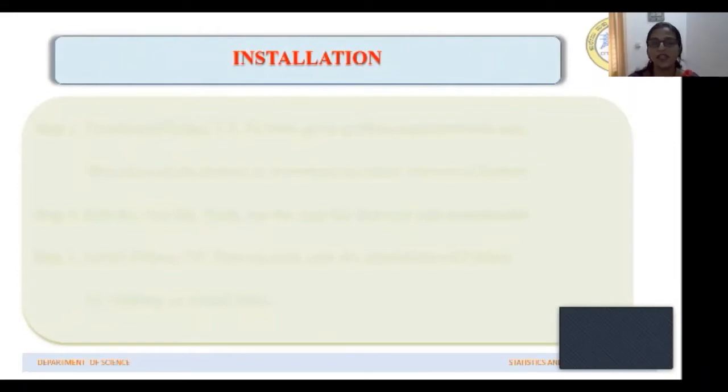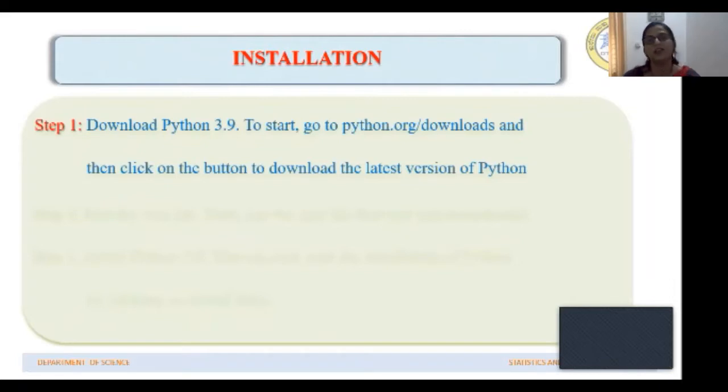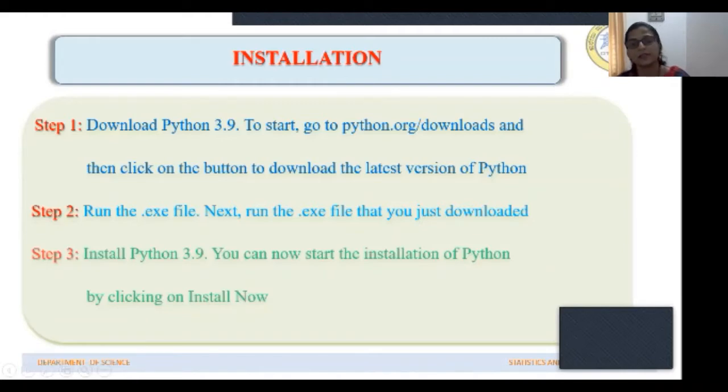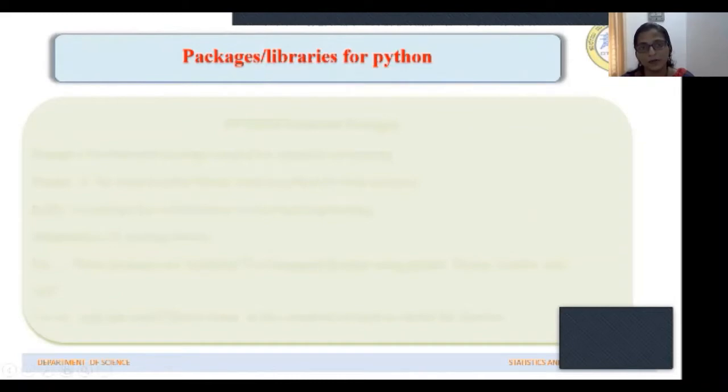Now, first of all, how can we install Python on our PC? Let us quickly go through the steps. What you have to do is go to the official website of Python, that is python.org, in your Google. If you click on that website, the latest version of Python will appear. You should click on that. Then the exe file of Python will be downloaded, and you just have to run that exe file to install Python on your PC.